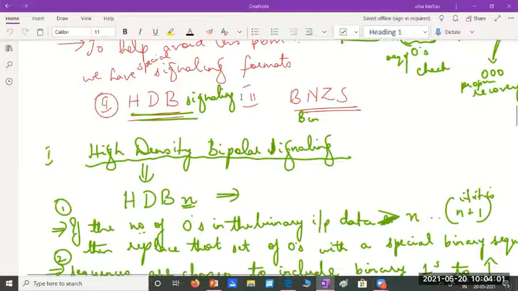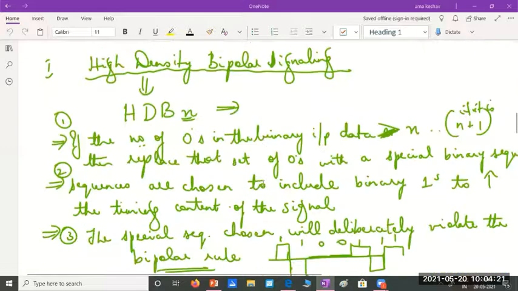So what we do in these new signaling formats is use a replacement bit pattern whenever there is a long sequence of zeros. And that replacement pattern is decided based on some parameters which we have listed. How the replacement is done, we have listed in the table.